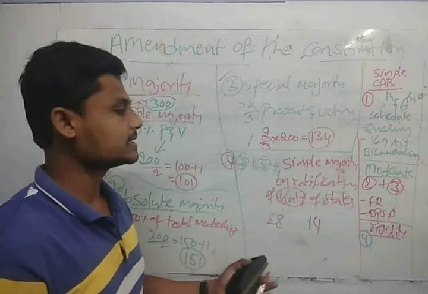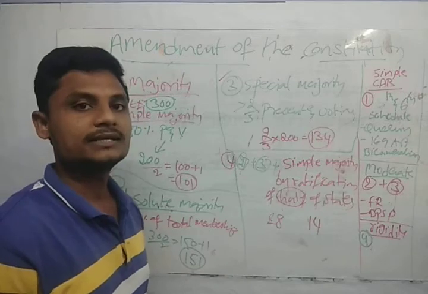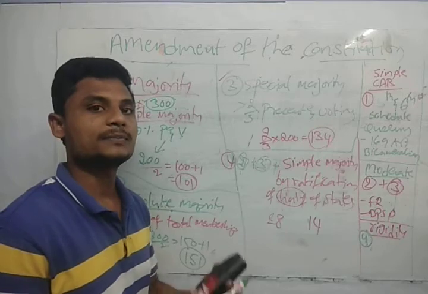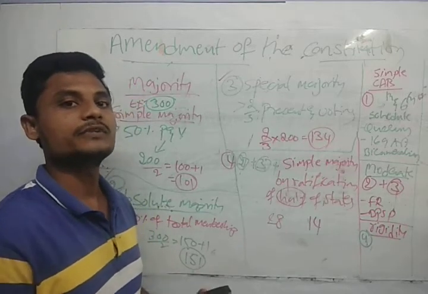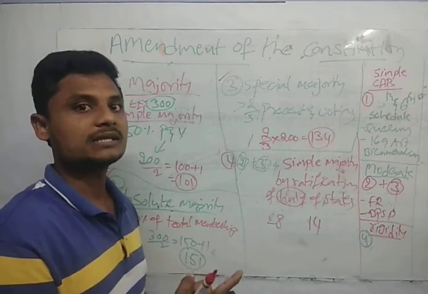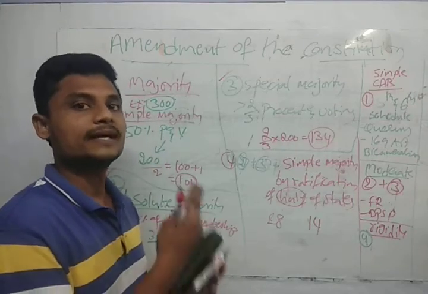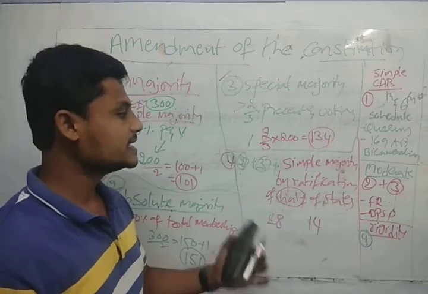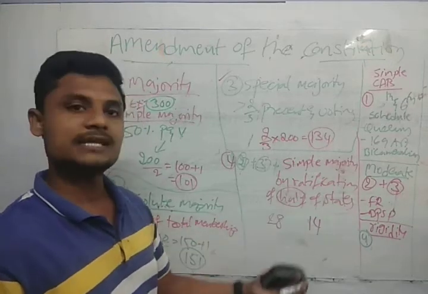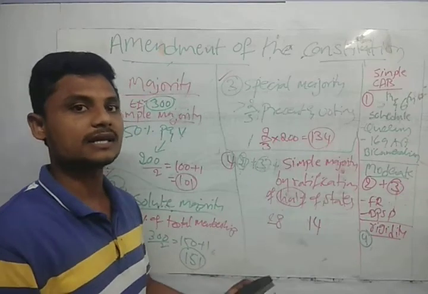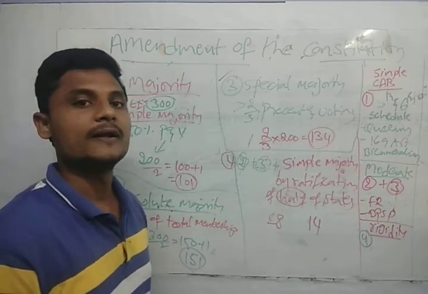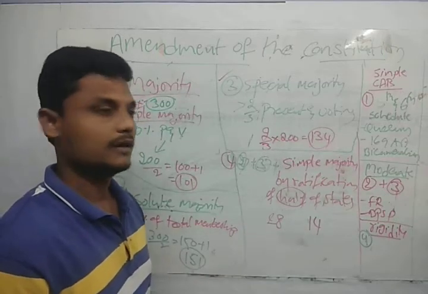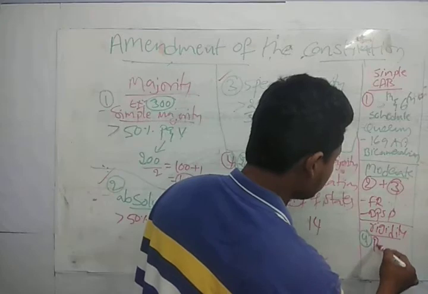So what are the provisions contained in the rigidity? If I go for the president's election, why? Because the persons going to take part in the president's election are the elected members of the Lok Sabha, elected members of the Rajya Sabha, and elected members of the state assemblies. That's why if there is any matter related to state legislature, because the state legislature MLAs also take part in the president's election, then for amending those things I go for the legislative process.